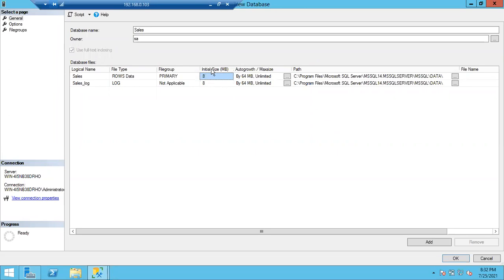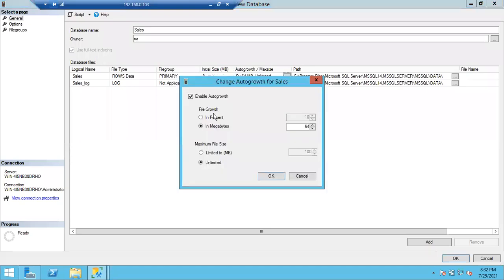So once this 8 MB is full, you keep on pumping the data in the sales database. Once this 8 MB is full, what is the next thing? You have an option called auto growth. Just click on this browse option. You can see enable auto growth is already enabled.